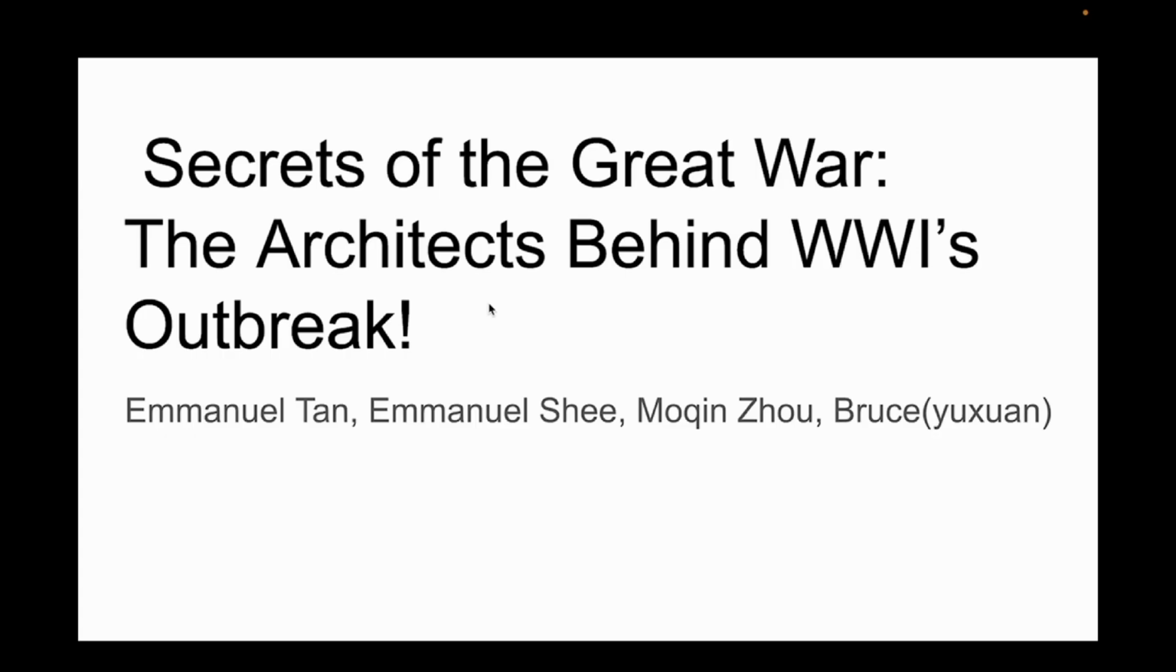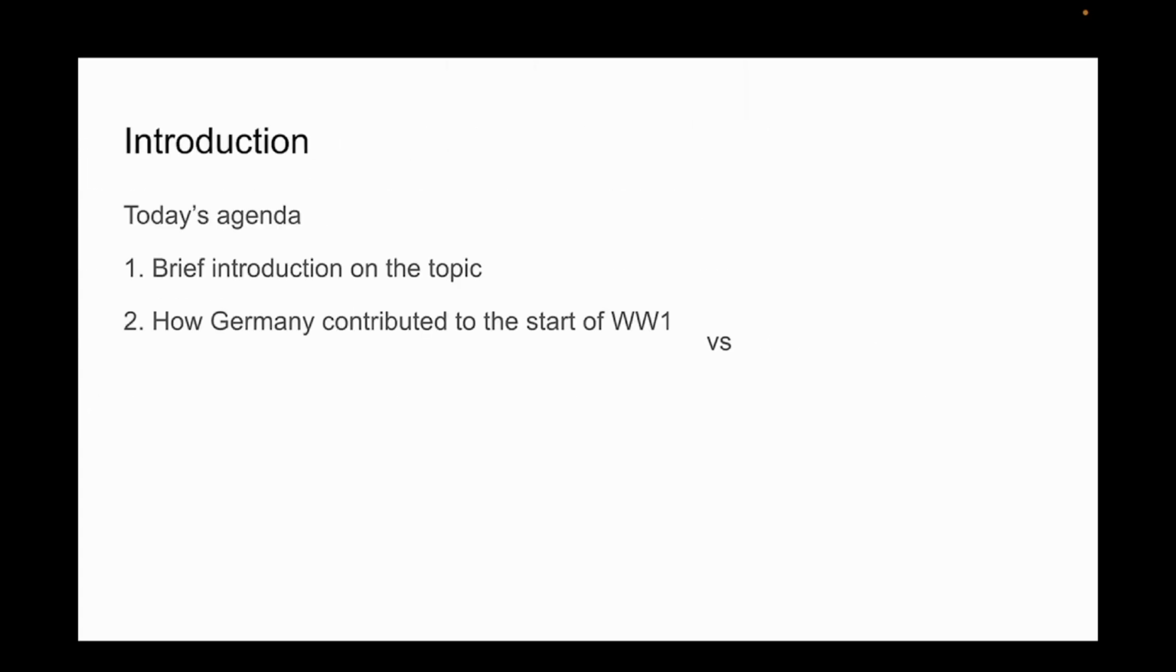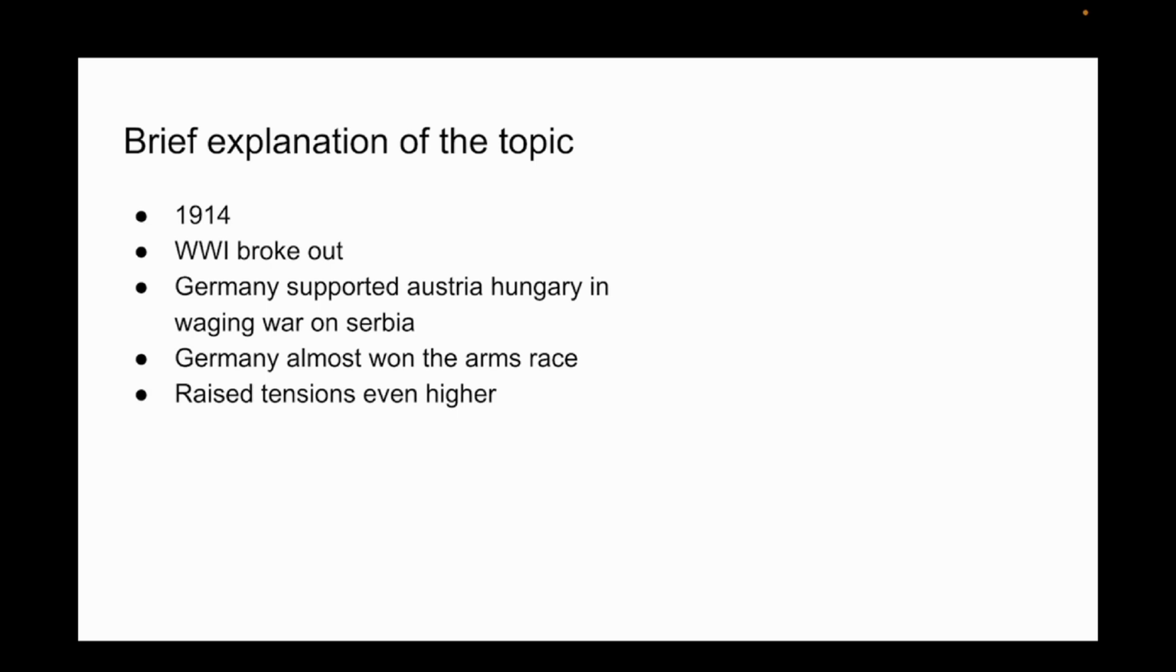Today we will talk about the actions of Germany, who we feel was more responsible for the war in 1914 than any other country. We will compare the actions of Germany with the actions of Britain. In 1914, World War I broke out. Germany caused this by convincing Austria-Hungary to declare war on Serbia.